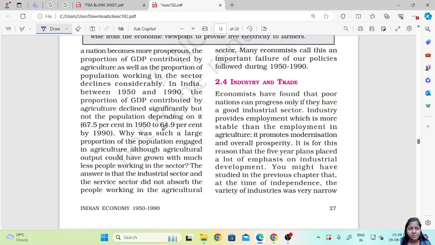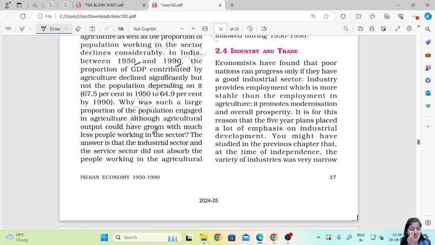So, with the GDP contributed during the years 1950 and 1990, we can see that there is a significant decline in agriculture's share. So why was such a large proportion of the population engaged in agriculture, although agricultural output could have grown with much fewer people working in the sector?